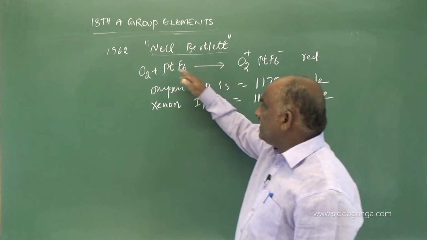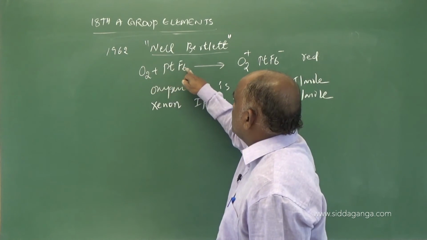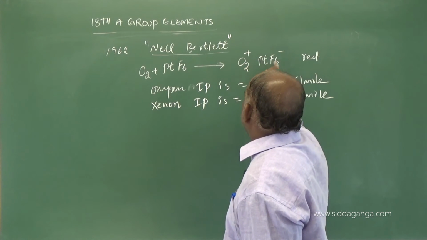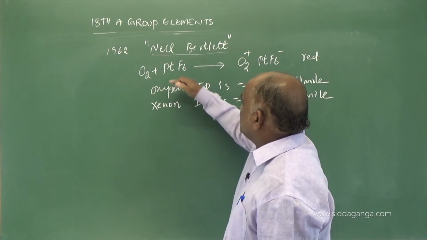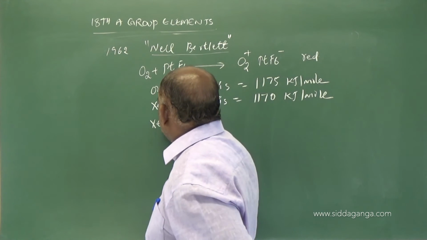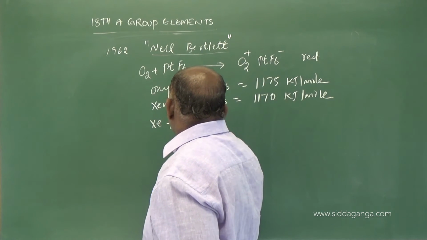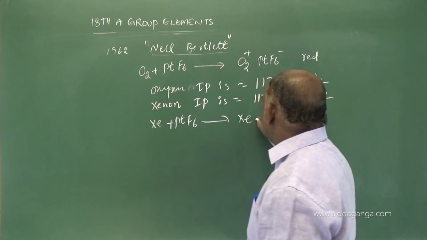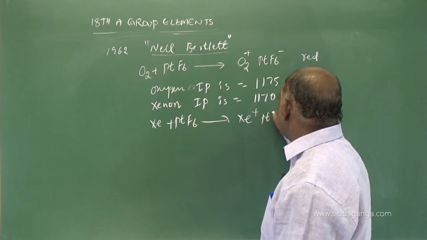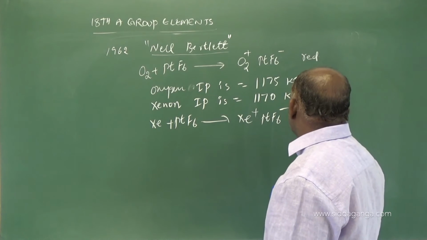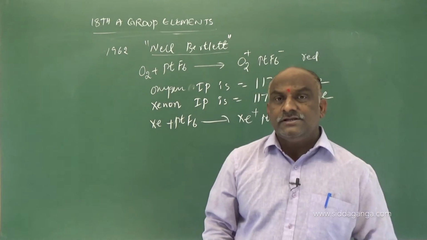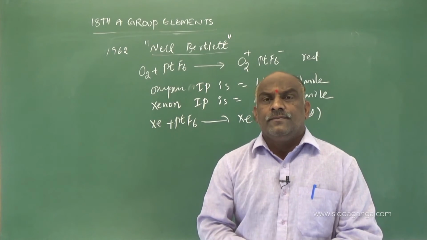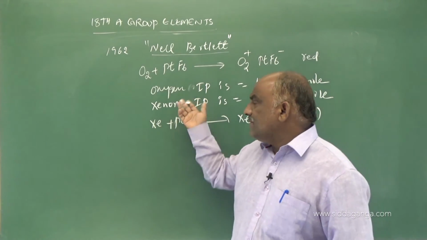Already I had prepared oxygen with platinum hexafluoride, which gives O2+ PtF6-. Then I will try to prepare xenon plus PtF6: xenon plus PtF6 gives Xe+ PtF6-. Why was it not possible? He was thinking like that, Neil Bartlett, in 1962. Clear? Because both have the same IP values.